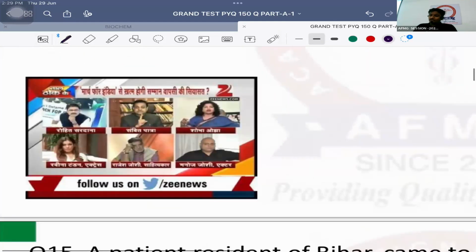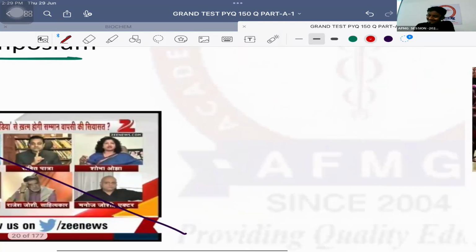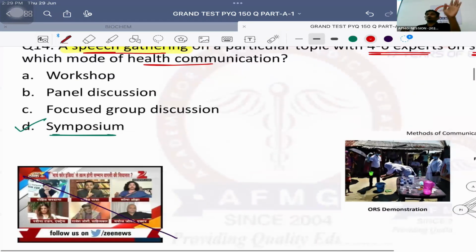Panel discussion usually ये नहीं होता है any which ways. ठीक है? तो जो दिखाया जाता है ना, so this is the panel discussions, but not really. तो usually हाँ, तो panel discussion में बोलने का मौका दिया जाता है जो ये लोग नहीं देते any which ways. There are 4 to 6 experts, but what is the basic difference between symposium and panel discussion? Important is in panel discussion, the experts will have discussion among themselves on a particular health related topic.